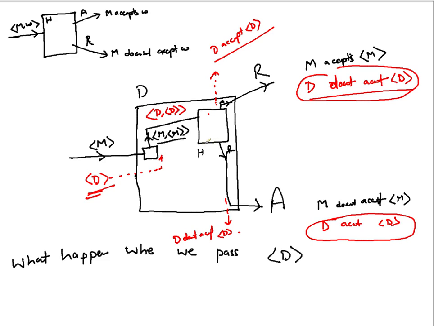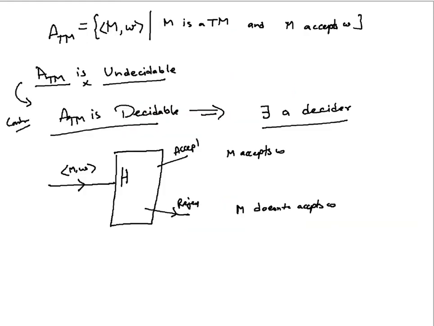So if you want to say that D cannot exist, then you have to prove that H cannot exist. And if H is not going to exist, then your claim that ATM is decidable is not true, and therefore ATM is undecidable. So we'll have a quick review in the next class and then we'll move on.